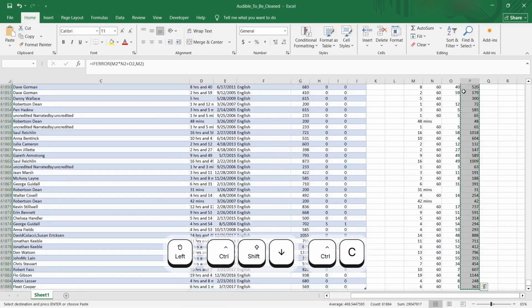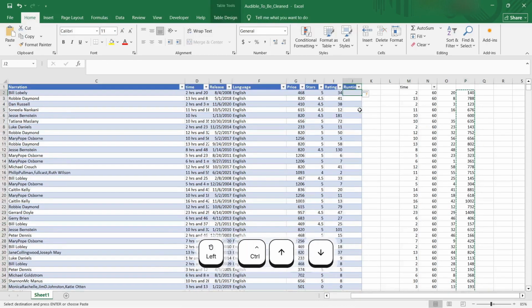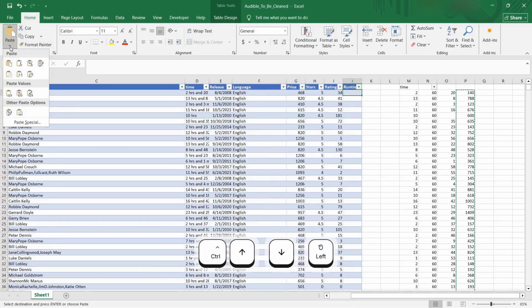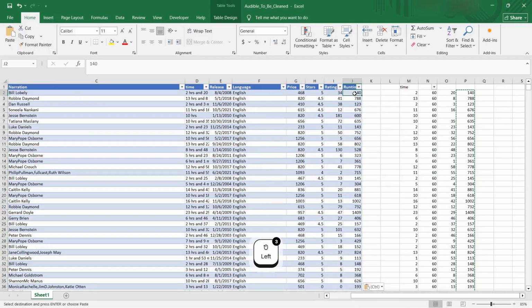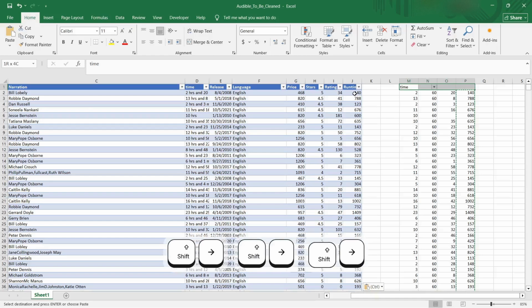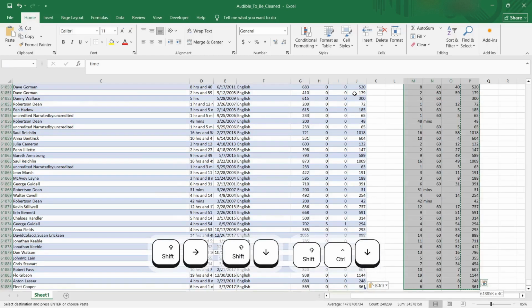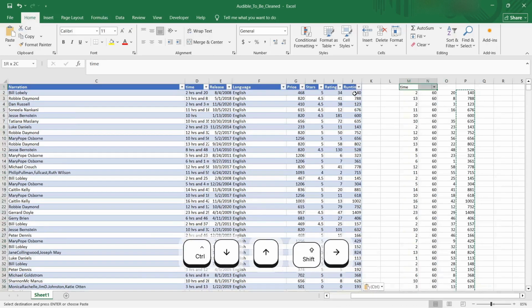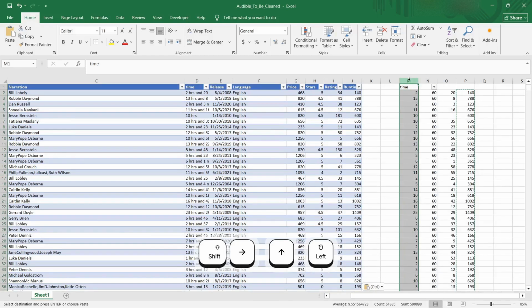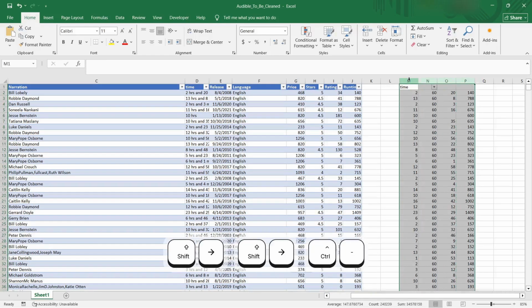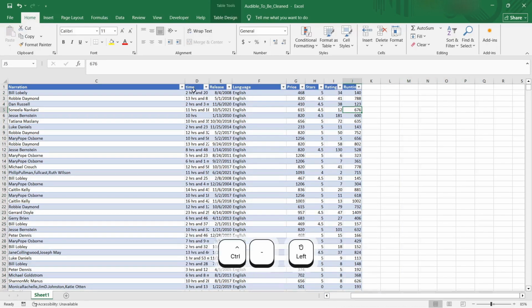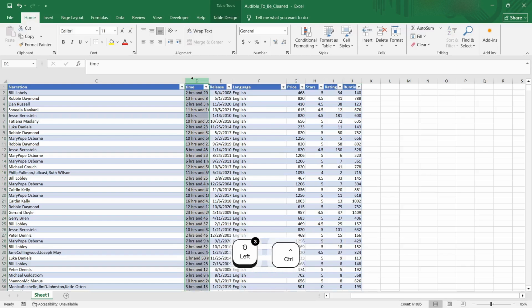So copy and then paste it here. Alright, so we can get rid of these. Yes, and then we'll get rid of this as well.